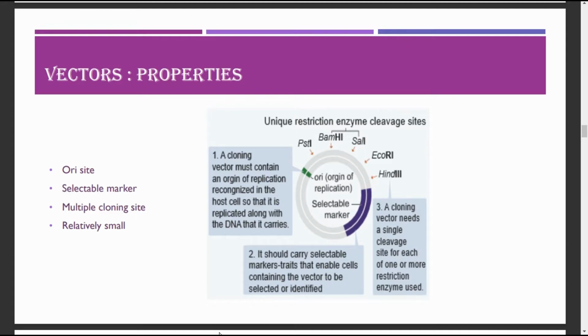Thirdly, a cloning vector needs a single cleavage site for each of one or more restriction enzymes used. The plasmid should have a cleaving site, preferably one, so that the restriction enzyme can act on that particular site. And it will also help to integrate with the gene of desire. So the plasmid, with the help of this cloning site, will integrate with the gene of interest, and so it will act as a single plasmid DNA and will be replicating along with the gene of interest.